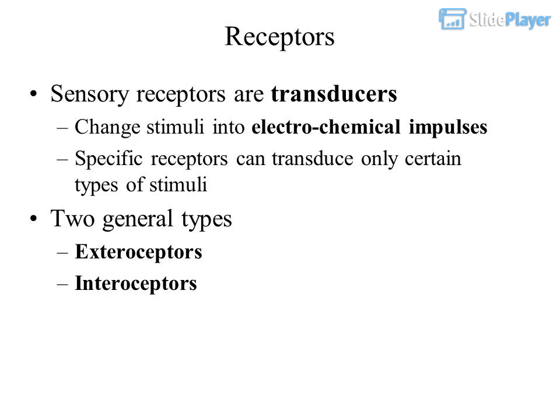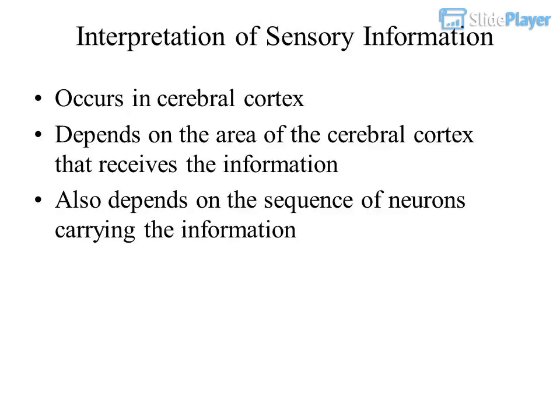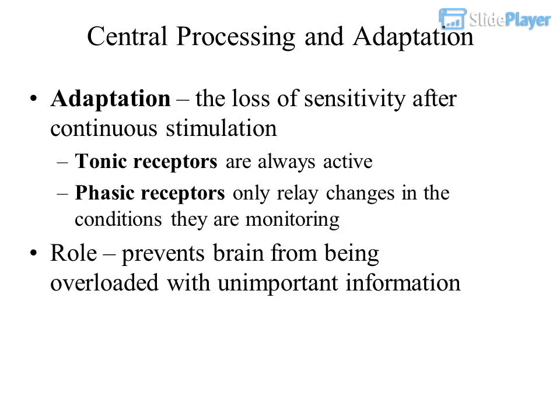Exteroceptors. Interoceptors. Interpretation of sensory information occurs in the cerebral cortex. It depends on the area of the cerebral cortex that receives the information. It also depends on the sequence of neurons carrying the information. Central processing and adaptation.